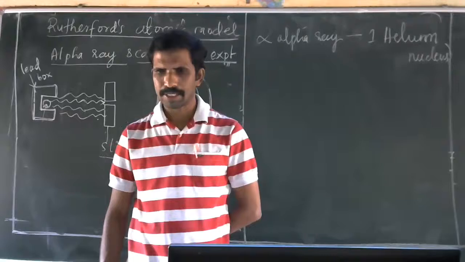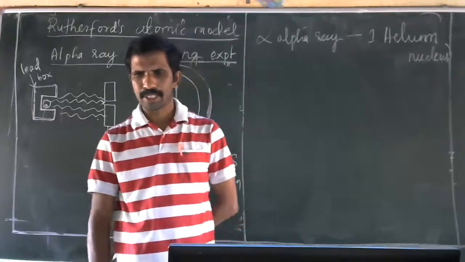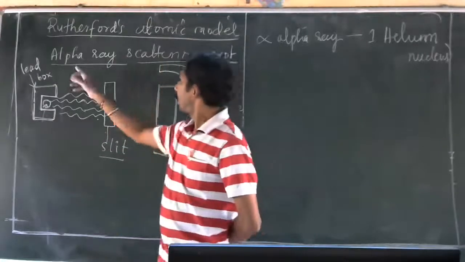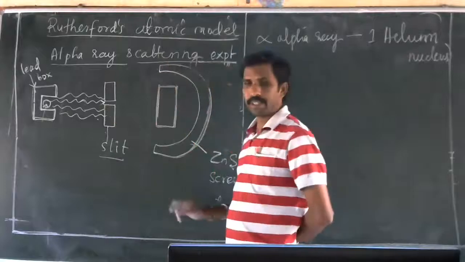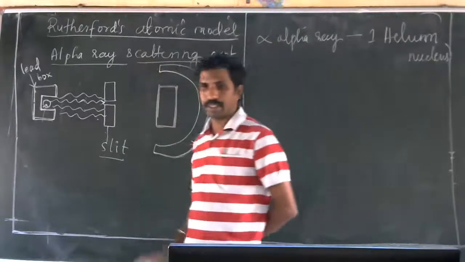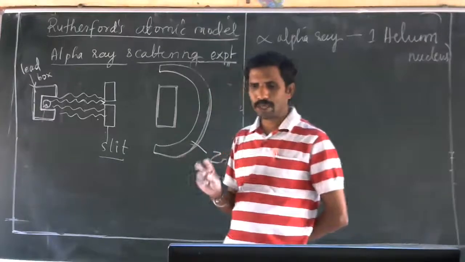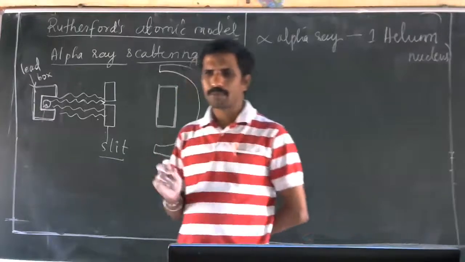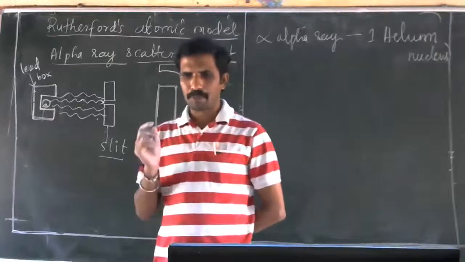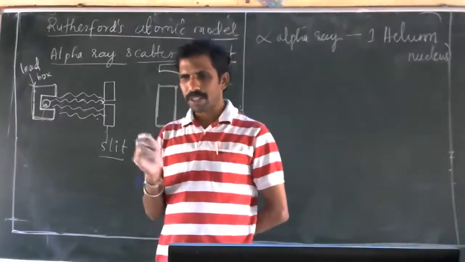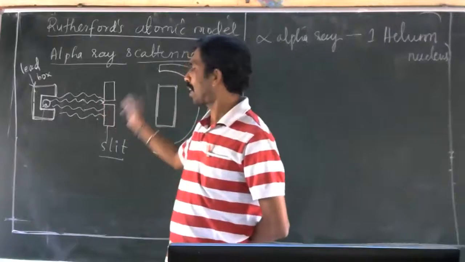So, in the last class, we were discussing the alpha ray scattering experiment done by Rutherford. Looking at the drawbacks of the Thomson plum pudding model, he proposed his own theory by experiment.